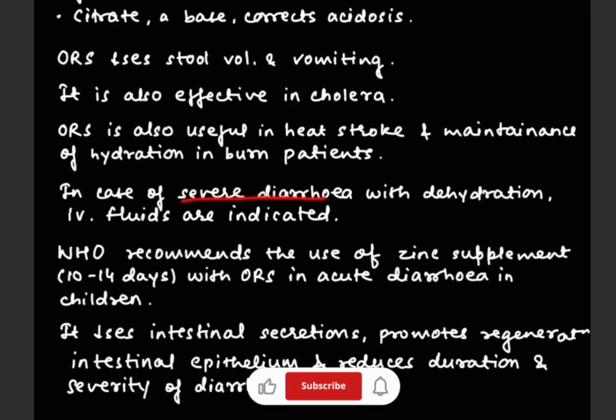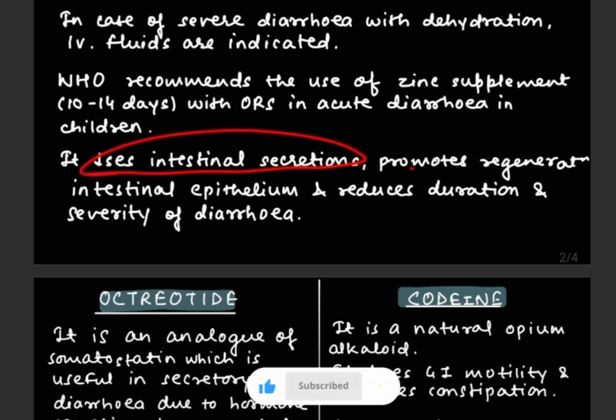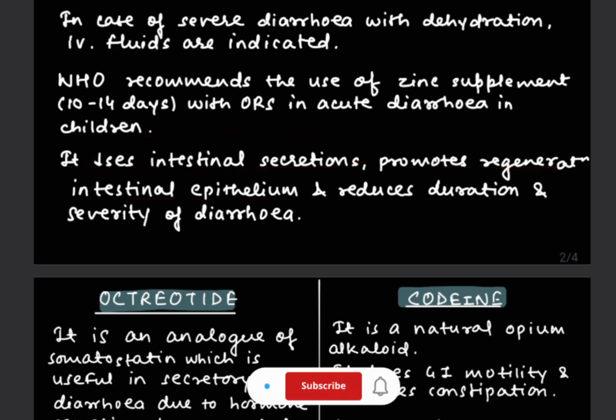In case of severe diarrhea with dehydration, IV fluids are indicated. An important note: WHO recommends the use of zinc supplements in addition to ORS in acute diarrhea in children. Why is this recommended? Because it decreases the intestinal secretion, promotes the regeneration of the intestinal epithelium, and reduces the duration and severity of diarrhea. So this was all about ORS.